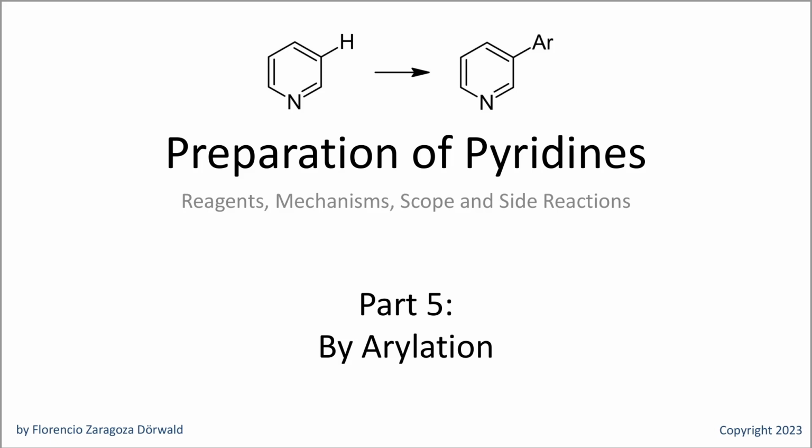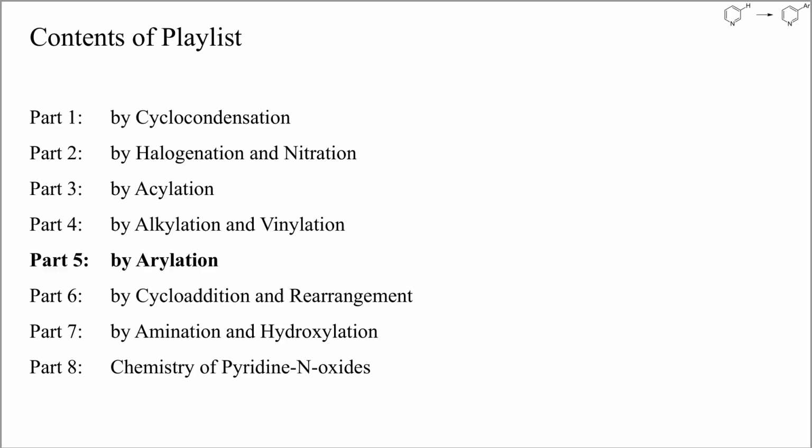Hi and welcome to part 5 of this video playlist about the preparation of pyridines. This video is about the arylation of pyridines by substitution of hydrogen. This will cover oxidative pyridine dimerizations and the rather unique ability of pyridines to arylate electron-rich arenes. I'll also show you some strategies similar to those discussed in the video about alkylations.